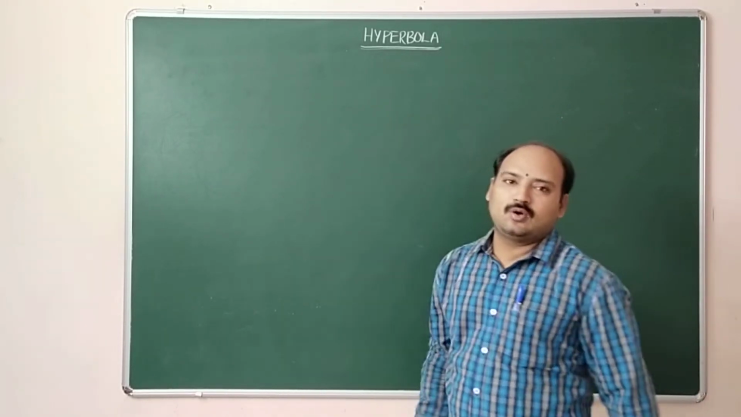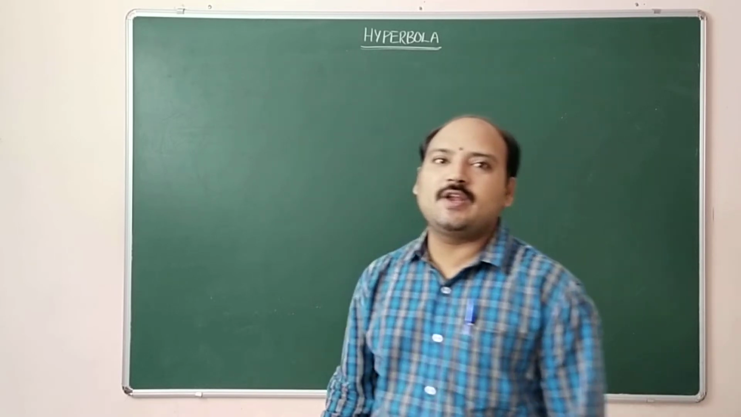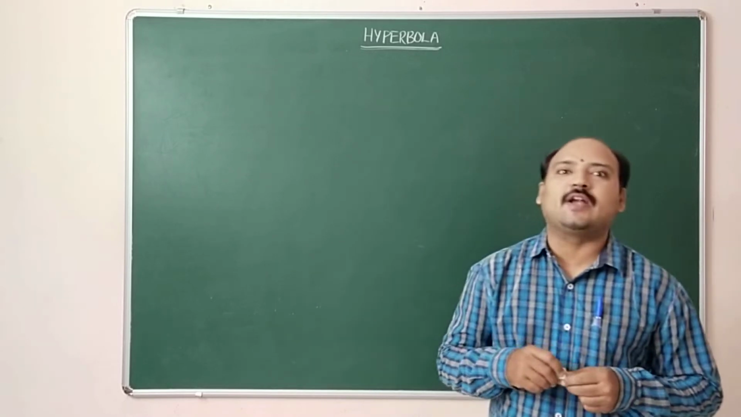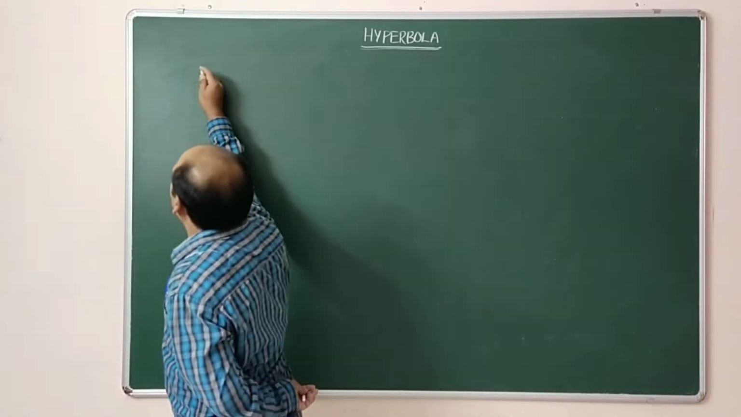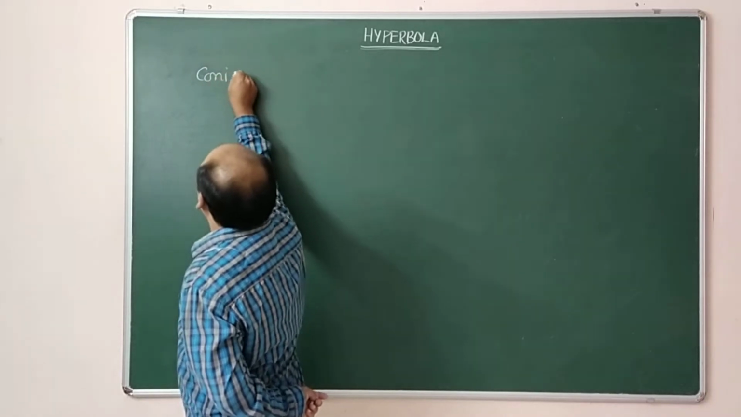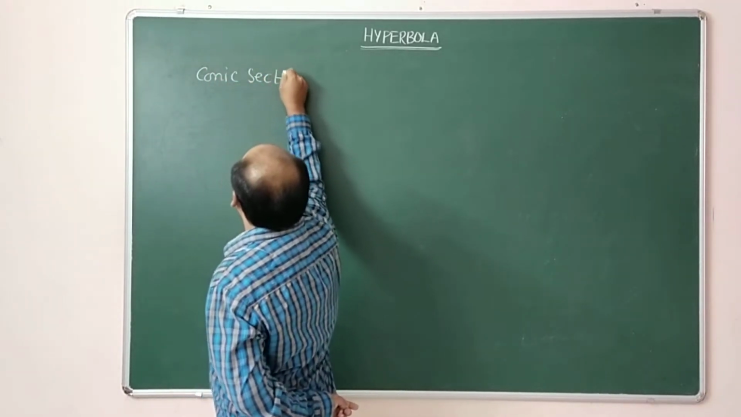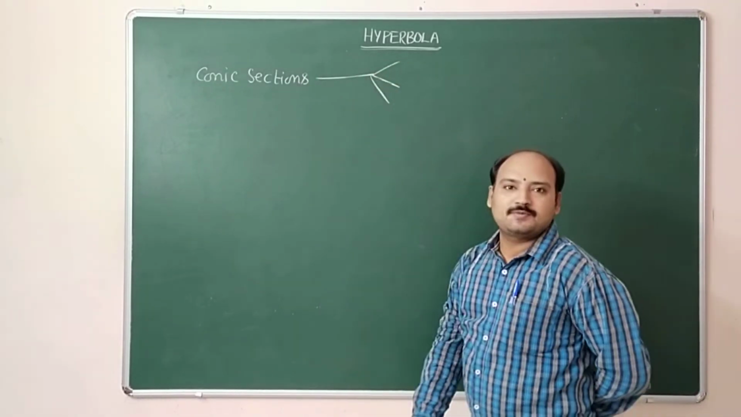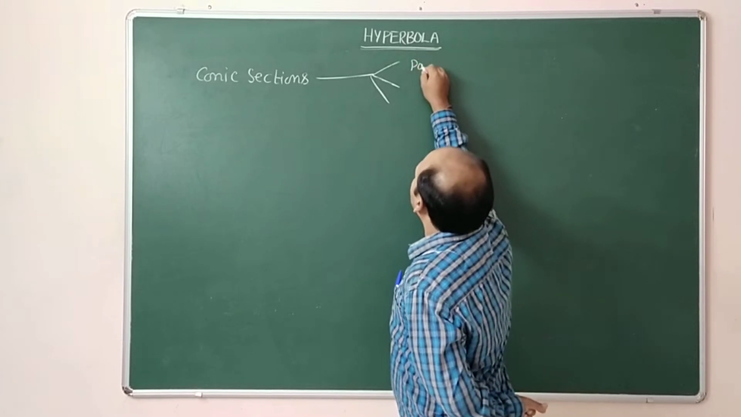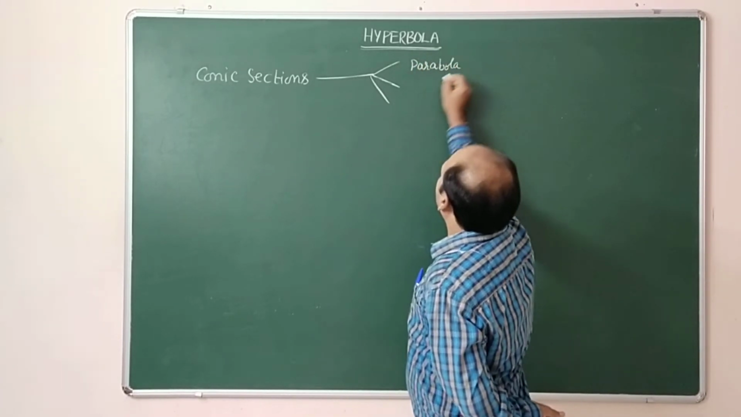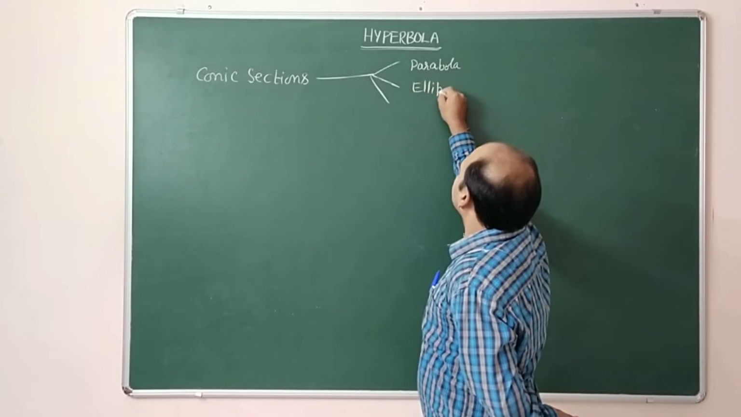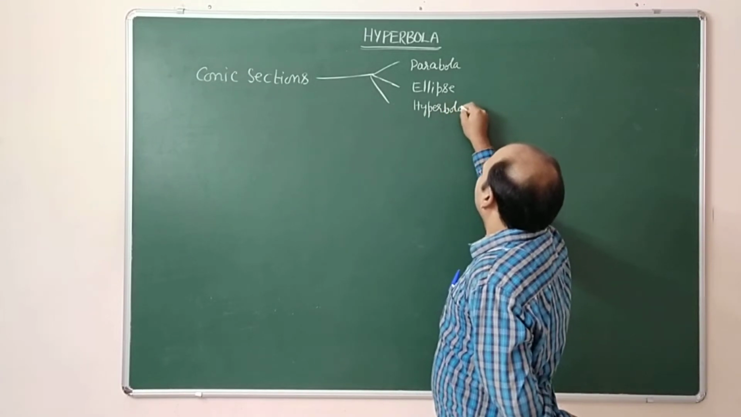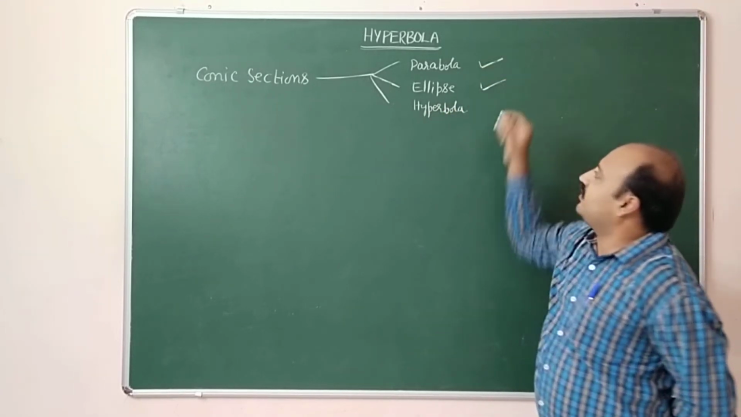What is meant by hyperbola? The conic section is said to be a hyperbola if the eccentricity value is greater than 1. See, conic sections we already discussed in the previous classes. This conic section can be divided into three types. One is parabola, another one is ellipse, third one is hyperbola, which we discussed already in the previous classes.